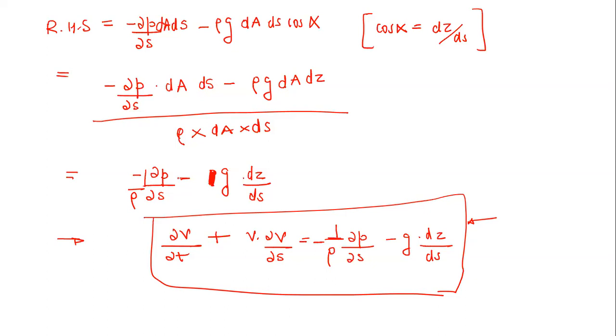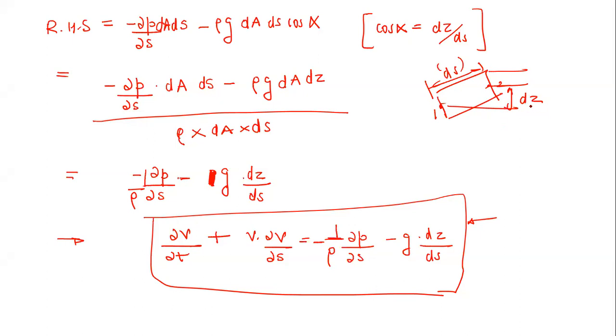So a streamline is basically, if you see the element, there I took 2 coordinates. One is streamline is represented by this length ds. Another, let's say we have 2 points, 1 and 2. So the difference in height is represented by dz. So basically to derive the Euler equation of motion along a streamline, we are concerned only with 2 coordinates. One is along the streamline, that is ds vector. Another we are concerned about this dz.